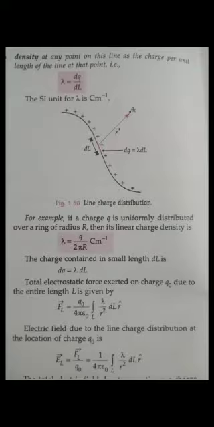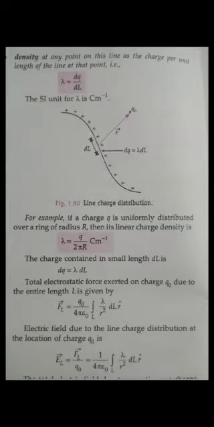So for example, lambda is equal to dq by dl, or charge per length. So what is the length, guys? Here I can make it a circle. The diagram of the line you can see in figure 1.60. This is not a straight line, so this may be a circle. So what is the circumference, or the length, of a circle, guys? If I ask you what is the distance you cover in a circle, it is 2 pi r. Yes or no?